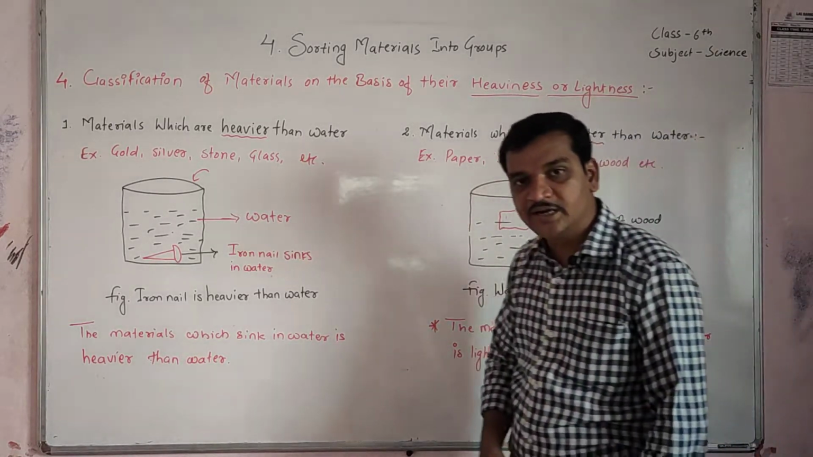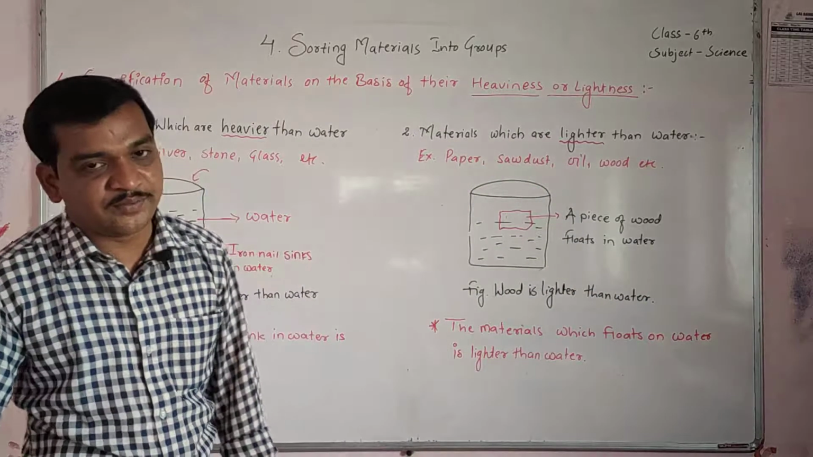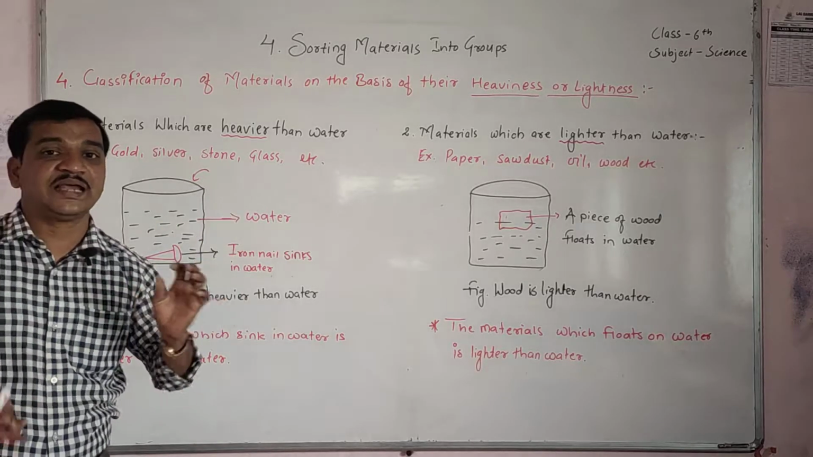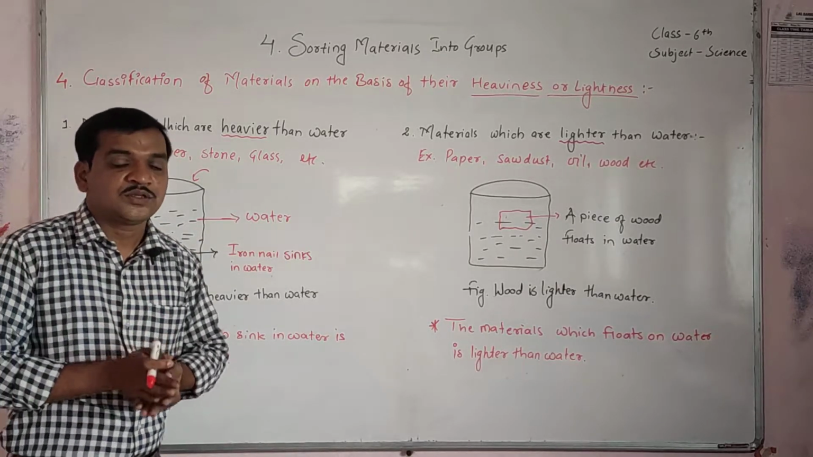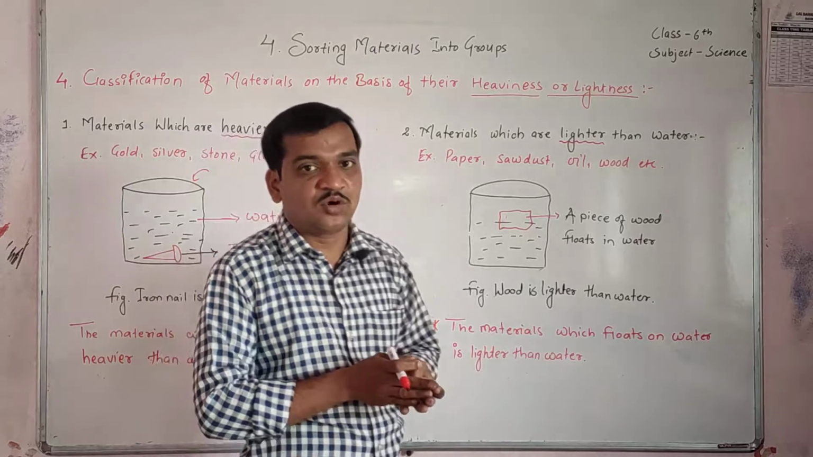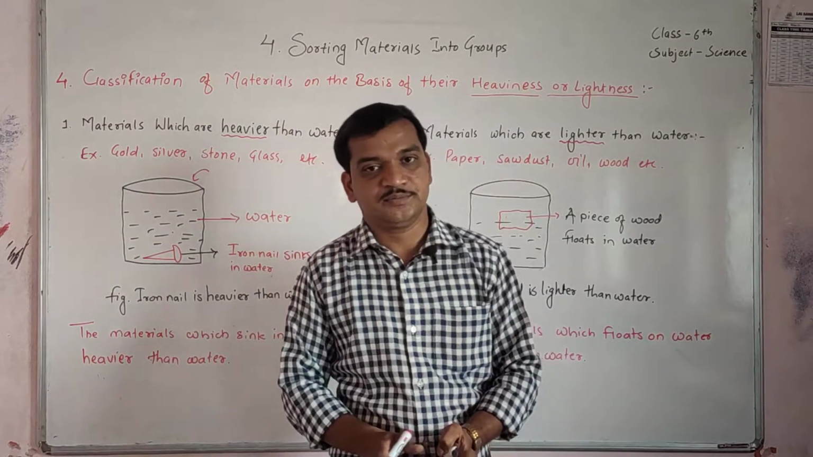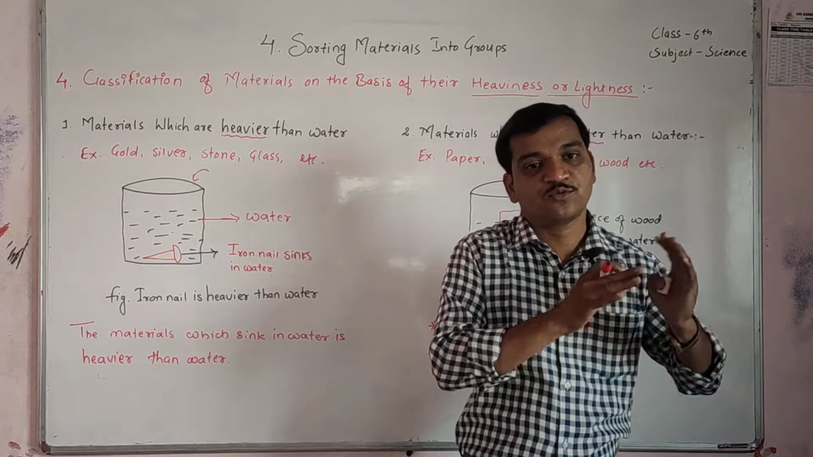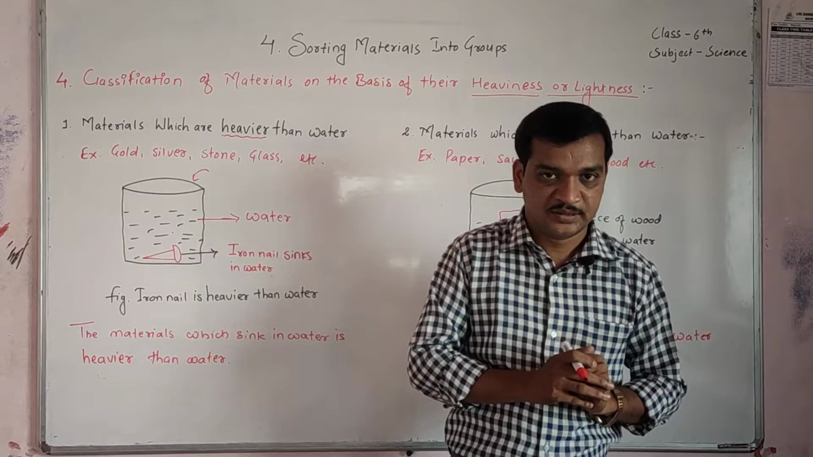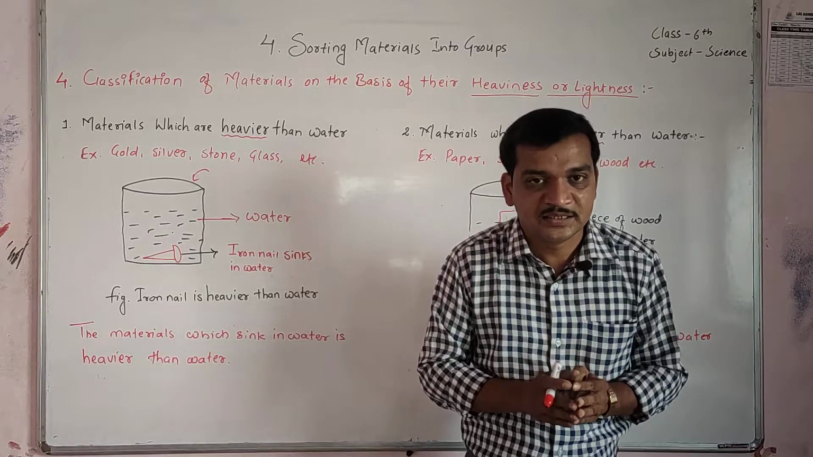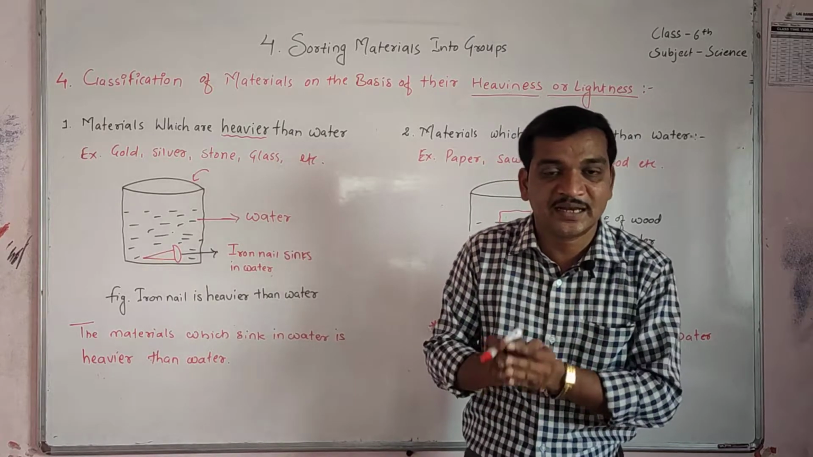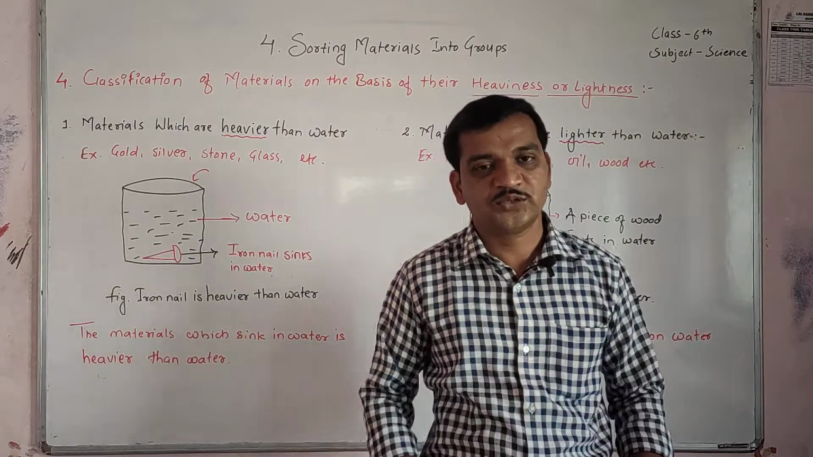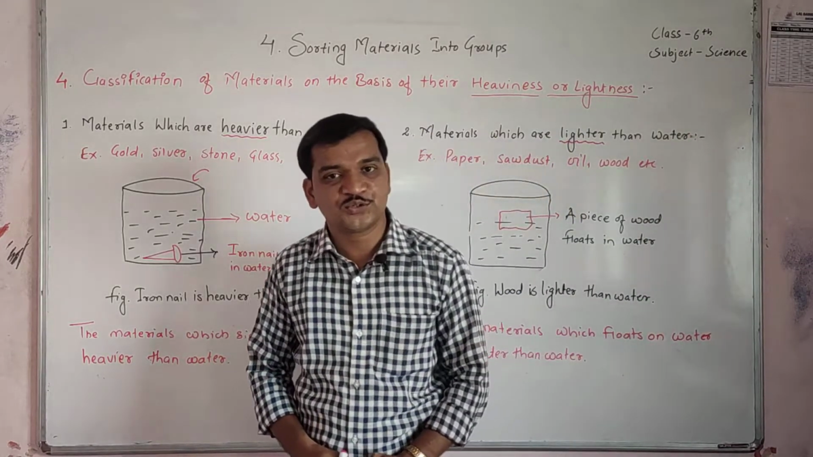Okay, clear? Understood? So what have we learned today? We have learned today the classification of materials on the basis of their heaviness and lightness. Those materials that are heavier than water sink in water. Those materials that are lighter than water float on the water surface. Heaviness and lightness is also called density in science. Okay, students? So I hope you understood today's part.